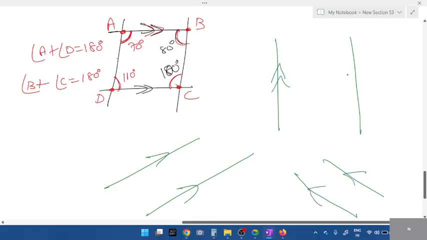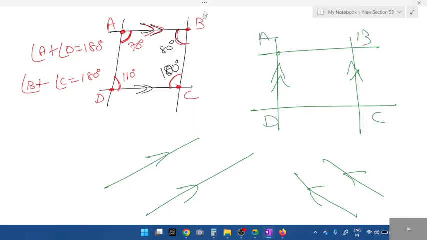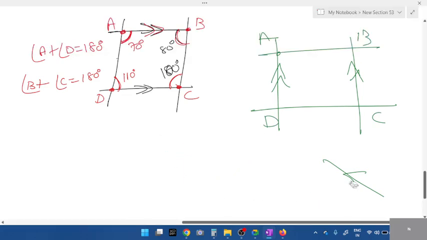Now, left and right parallel lines are given. I'll close the diagram. It can be a square, rectangle, anything. Again, A, B, C, D. Where are the parallel lines? It is on the left and right. So which two angles will be equal? I mean not equal, allied angles. Which two are allied here? Oh, correct. If it is left and right, take left and right angle. Angle A plus angle B should be equal to 180. This side, angle C plus angle D. If C is 100 degrees, how much is angle D? 80. Direct answer. I need direct answer.